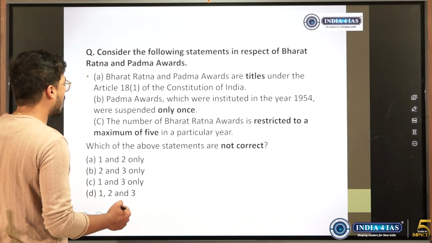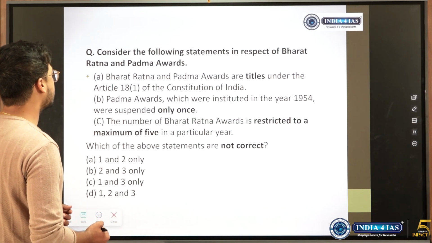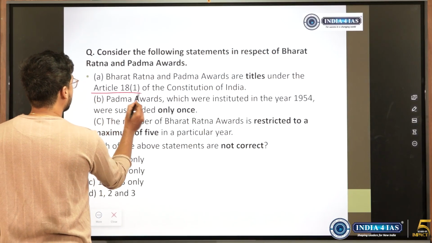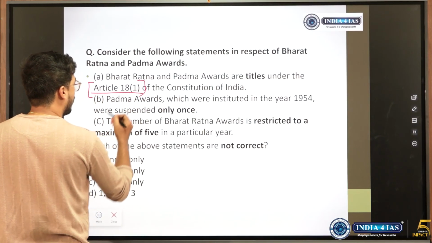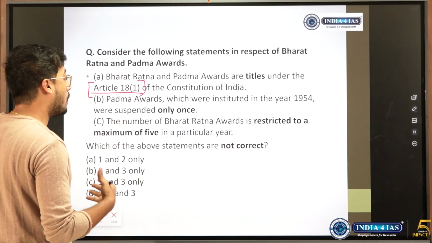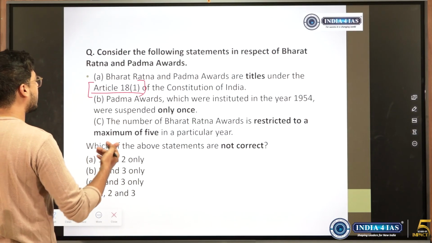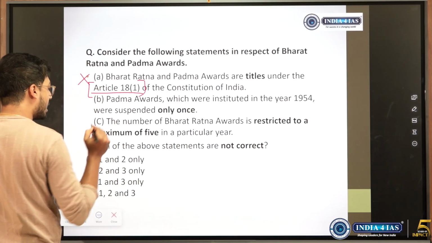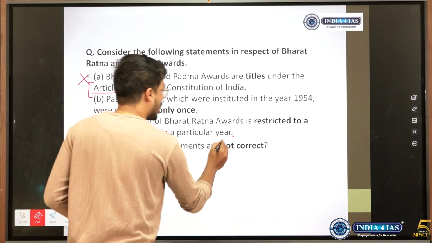See, Bharat Ratna and Padma awards. Bharat Ratna awards are titles under Article 18. See, Article 18, fundamental right, which speaks of abolition of titles. It does not provide for titles, rather it speaks for its abolition. So A is wrong. Which of the following is not correct, they have asked.